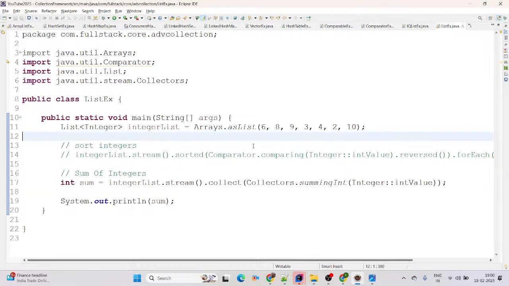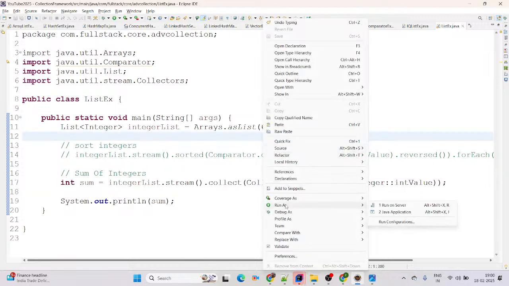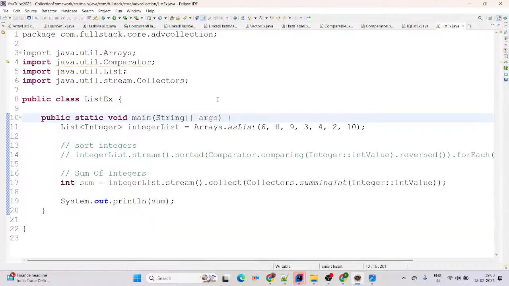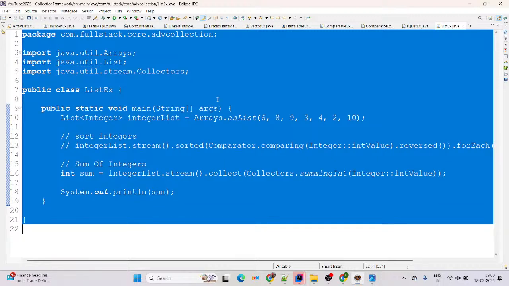Control A, Control I, Control Shift F, it will format the code base. Now simply try run as Java application. It will print the output. There is 42, right? Yeah. Control A, Control Shift O. Unwanted lines of code we are going to delete.